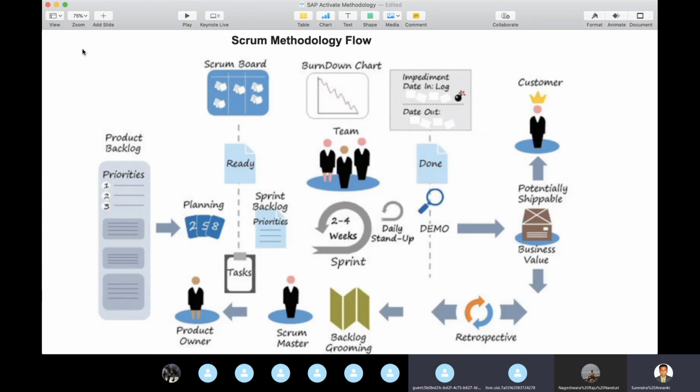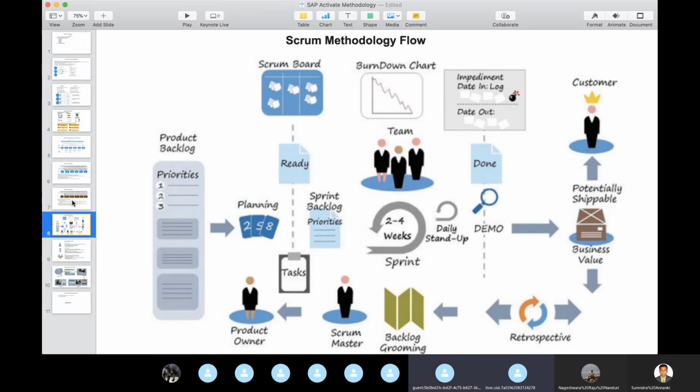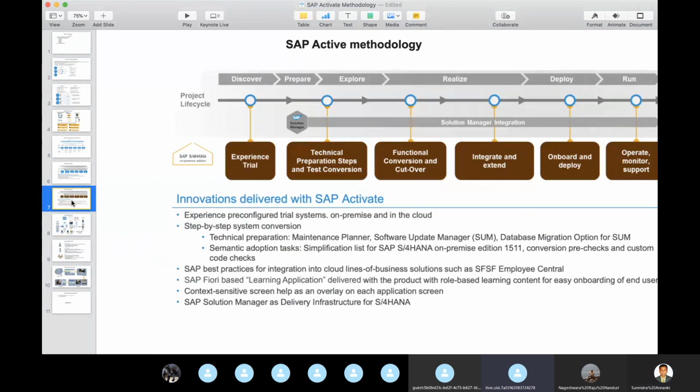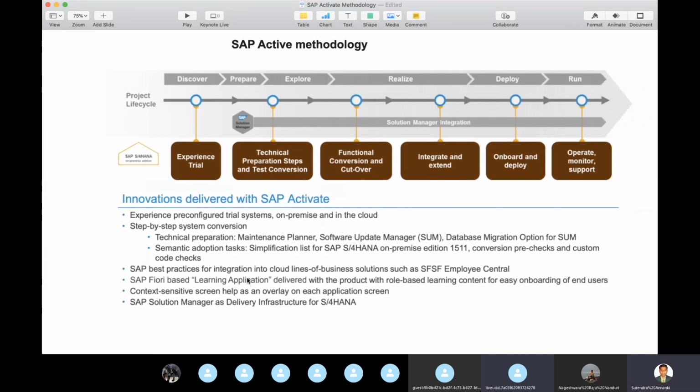Before going to the next slide, I want to know more about the maintenance planner. You want to go to the previous slide? Yeah, the previous slide. I want to know more about the maintenance planner, what we do in the maintenance planner. I know some points, like data migration, but at the maintenance planner, what type of activities do we do?